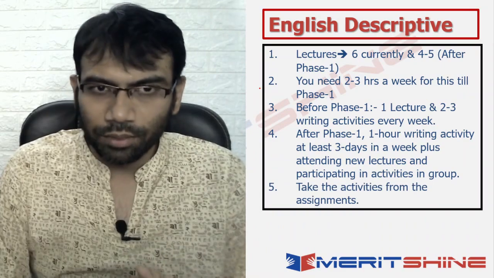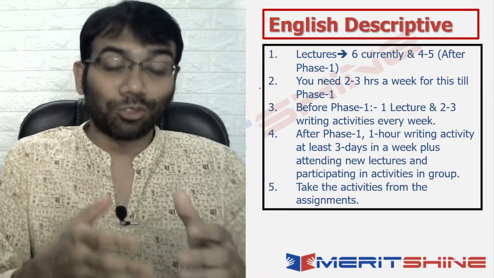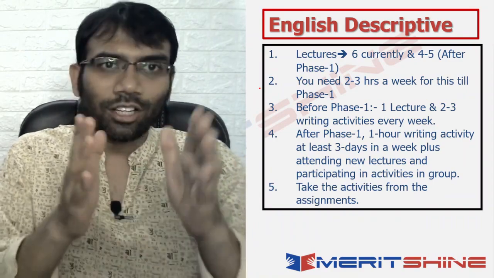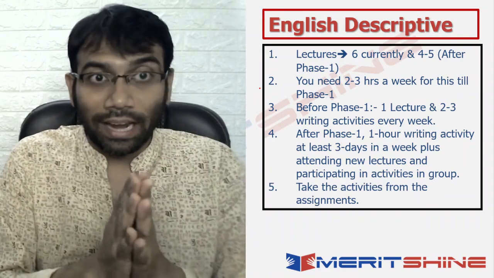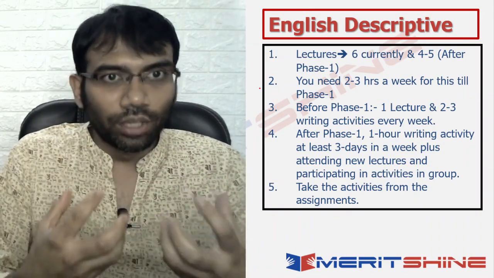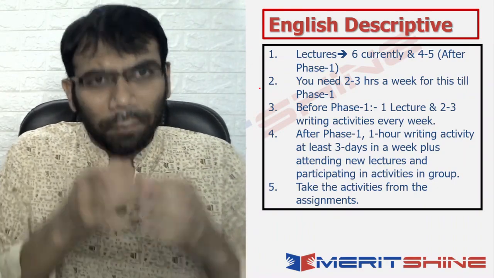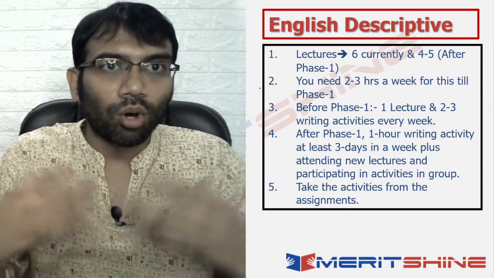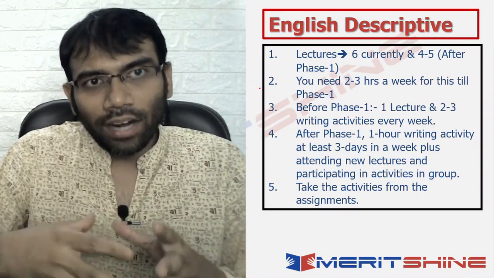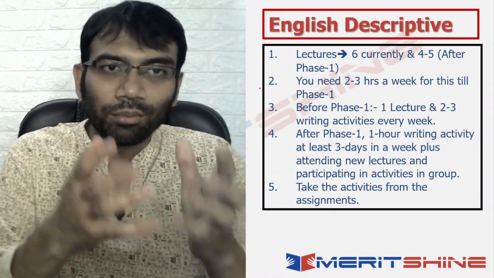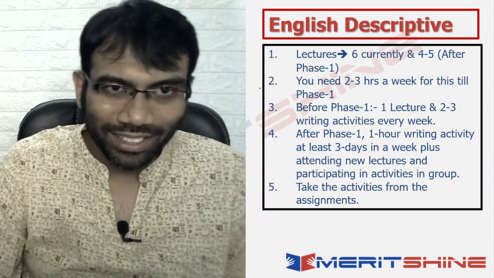So, this was English descriptive. A clean, simple plan. That's why we took English descriptive first, because it's a simple plan. If you want, you can follow this plan. English descriptive is 100 marks, right? So we should give it its due importance. But yes, you do not need to give it as much time as ESI or finance or management, because once you are in the groove of practicing, you'll be able to do a lot of stuff that you want from yourself in English descriptive and get good marks from it. Okay, right? So now, English descriptive done.